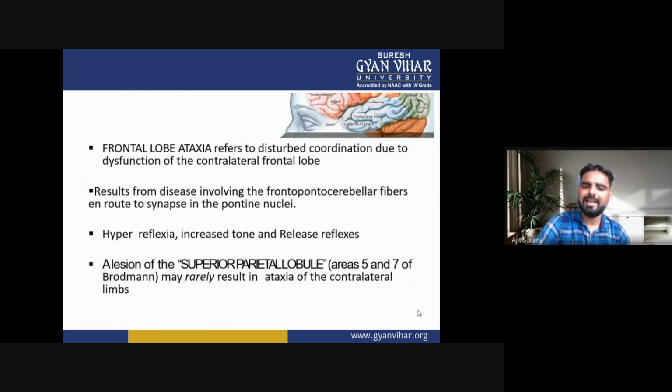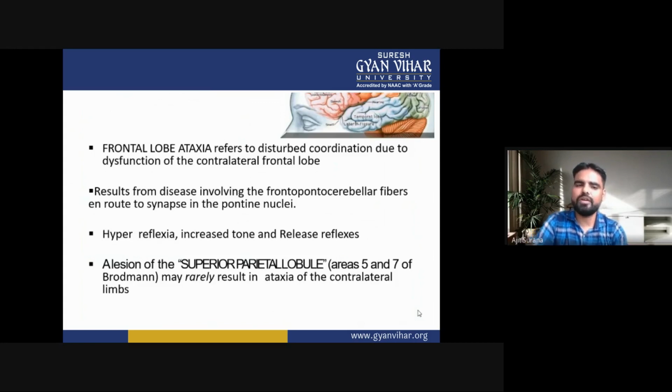Now, a lesion of the superior parietal lobule, areas 5 and 7 of Brodmann, may result in ataxia of the contralateral limbs. So this is all about cortical ataxia.